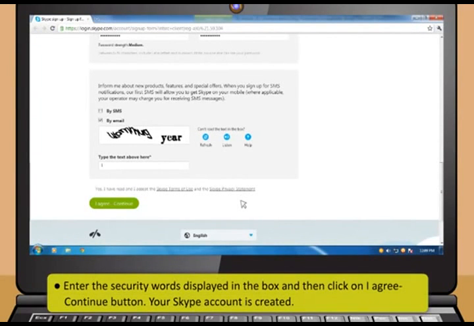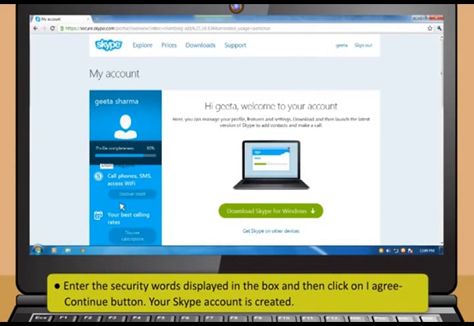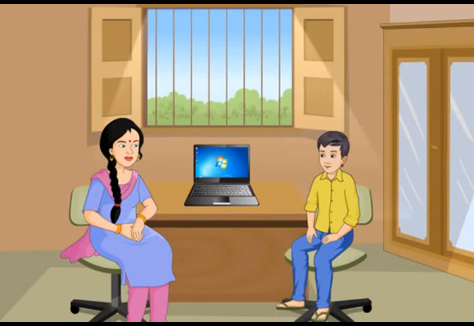Next, enter the security words displayed in the box and then click on the I Agree, Continue button. Your Skype account is created. Now, I will teach you how to interact with contacts by using Skype.